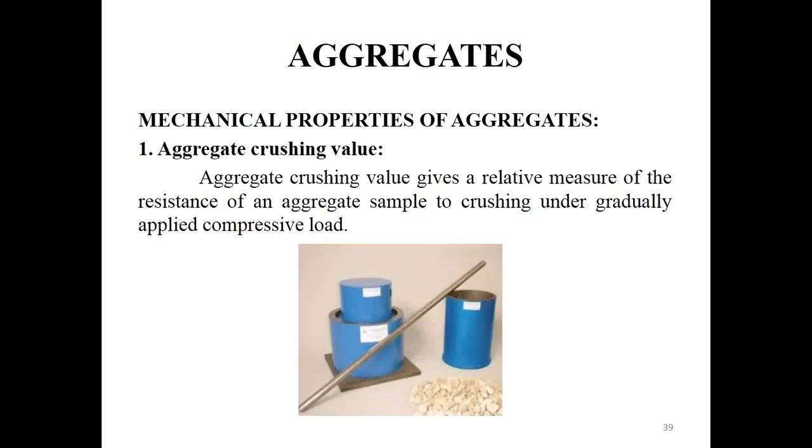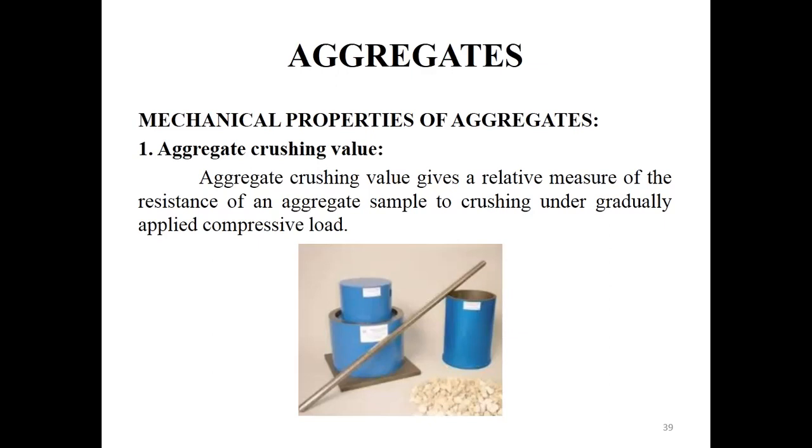The aggregate to be tested is dried in the oven at a temperature of 100 to 110 degrees Celsius for about 4 hours.